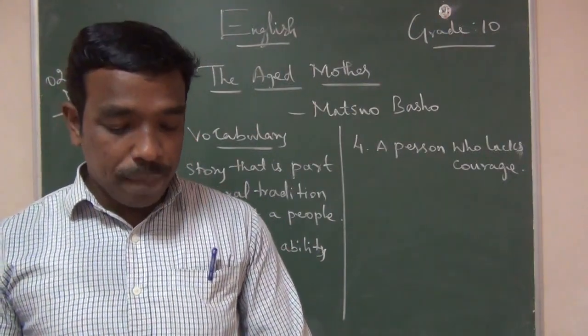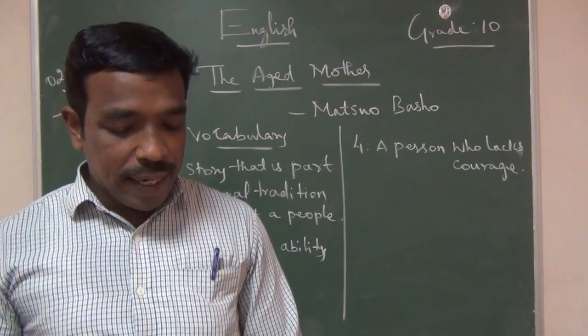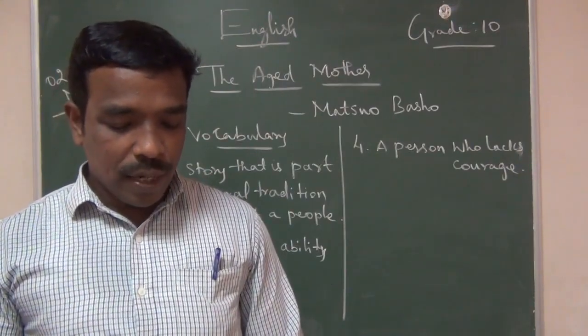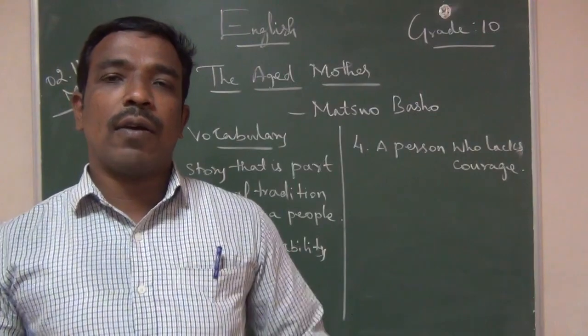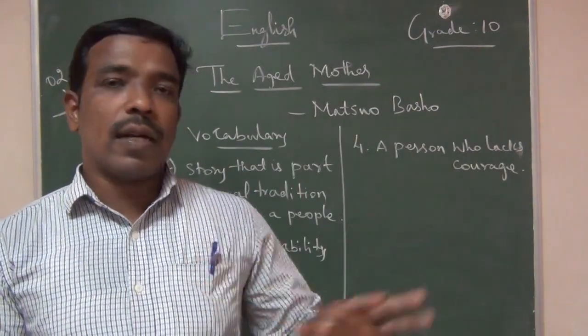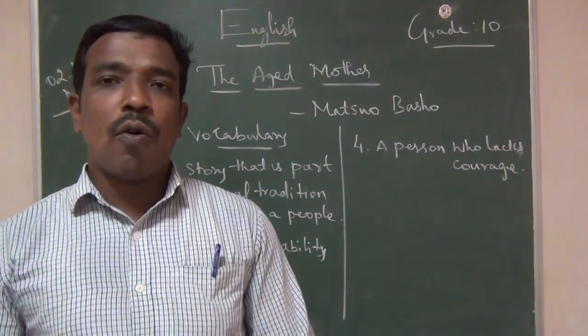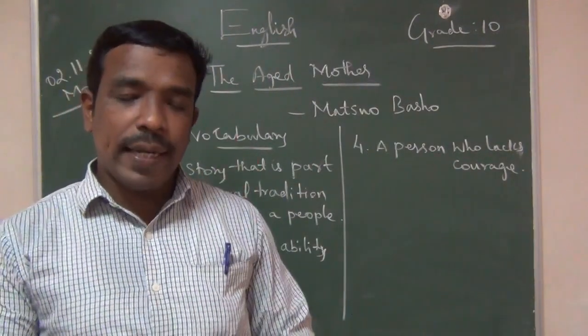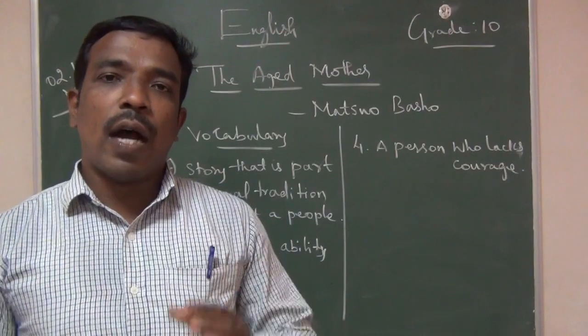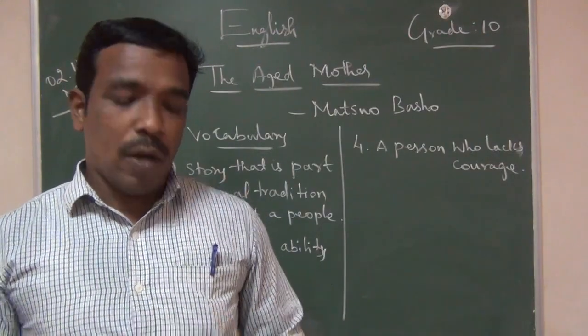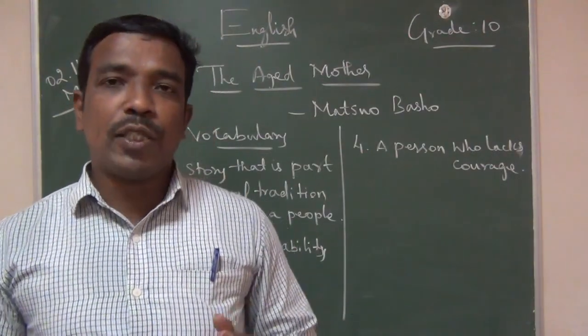Abandoning means to desert, give up completely. So thinking in his mind, he sent a proclamation and ordered that all the aged people be put to death.